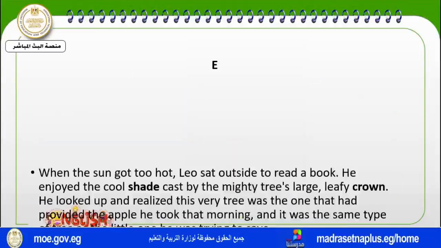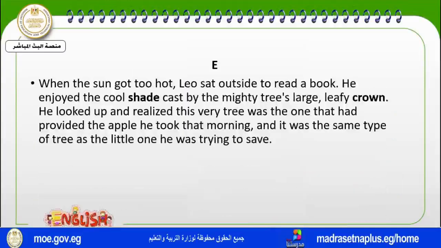When the sun got too hot, Leo sat outside to read a book. He enjoyed the cool shade cast by the mighty tree's large leafy crown. He looked up and realized his very tree was the one that had provided the apple he took that morning, and it was the same type of tree as the little one he was trying to save.